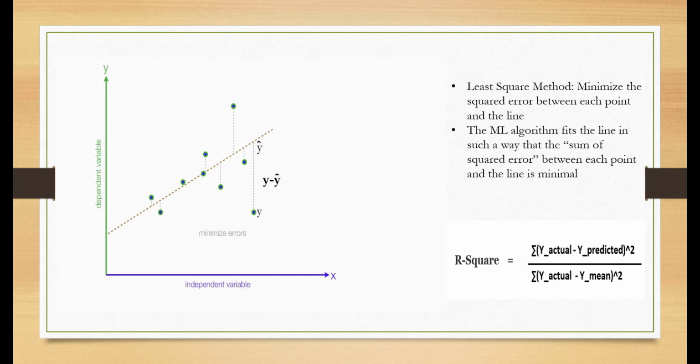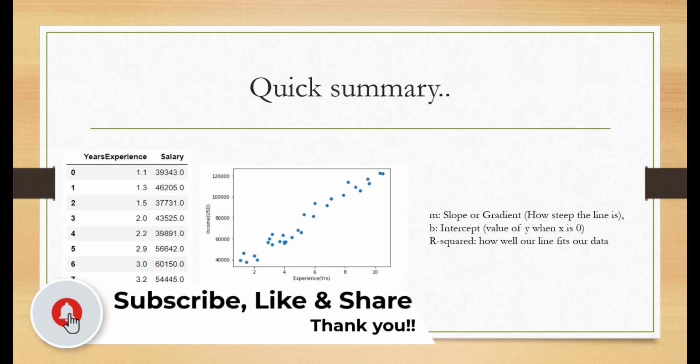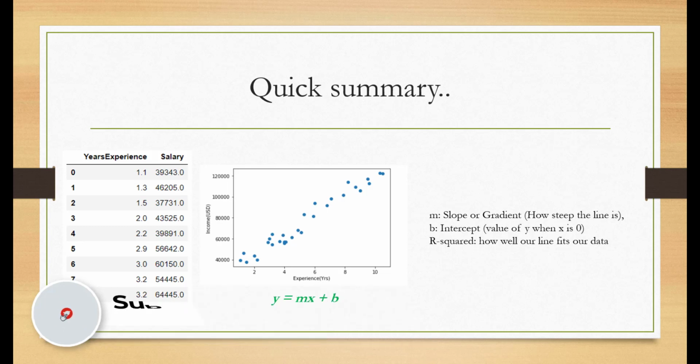You don't have to worry about calculating it manually using all this formula. I am just telling it to explain to you how this is calculated. And so, just a quick summary: we are going to use a data set from Kaggle which has the experience and the salary data points, and we are going to use the linear regression algorithm, which uses the least squares method to calculate the best fit line for these data points, and using that we are going to predict the value of the salary given the years of experience.